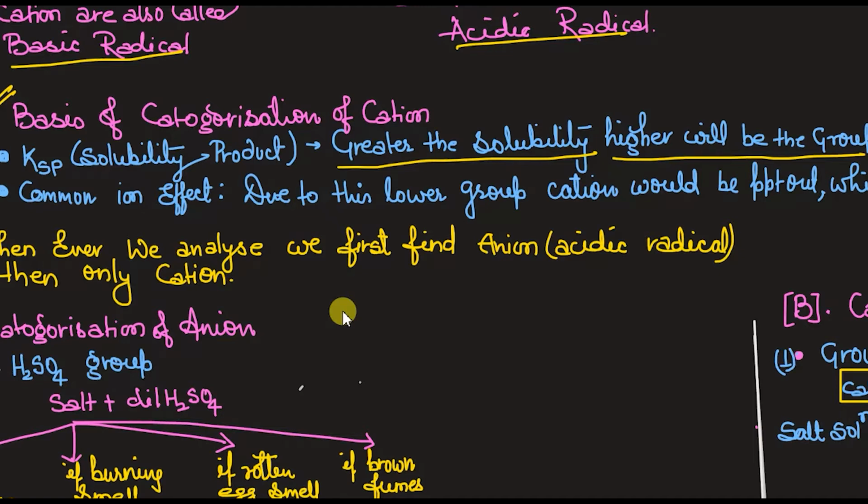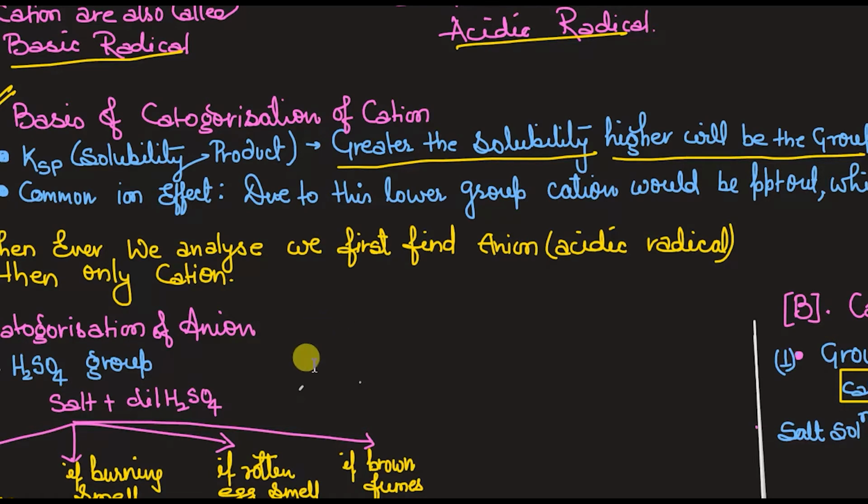So there are two factors, one is KSP and another is common ion effect, which is very much important. The question can be asked from this topic: what are the grounds for categorization of cations and anions in the salt analysis. So these are the two things, and they can ask what is the solubility product, what is the common ion effect.